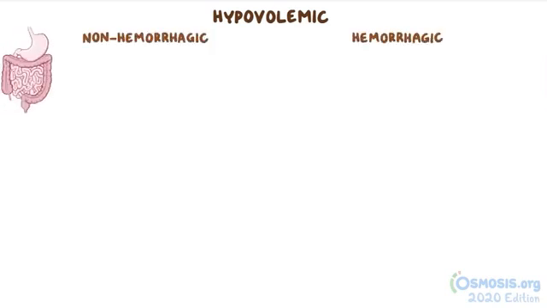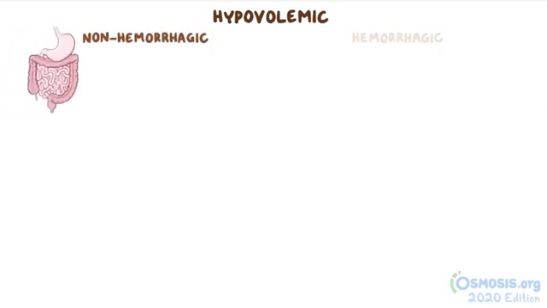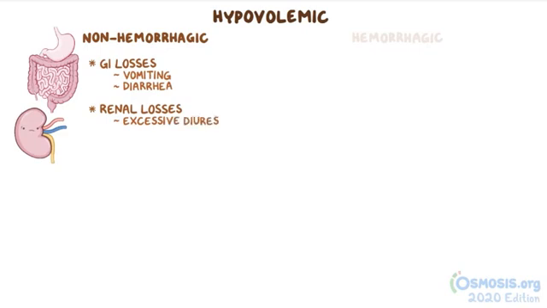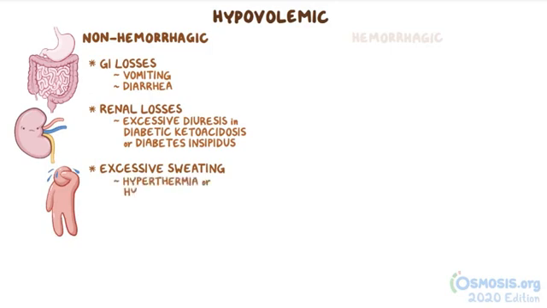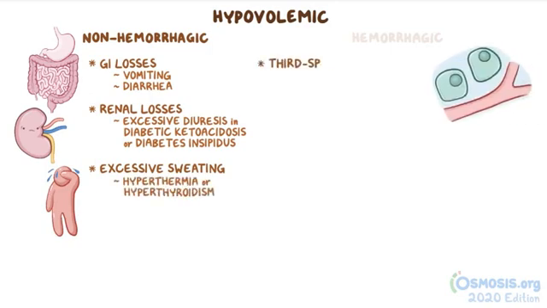Management depends on the cause of shock, so let's start with hypovolemic shock, which might be non-hemorrhagic or hemorrhagic. Non-hemorrhagic hypovolemic shock might result from gastrointestinal losses like vomiting or diarrhea, renal losses like excessive diuresis in diabetic ketoacidosis or diabetes insipidus, excessive sweating like in hyperthermia or hyperthyroidism, or third spacing.